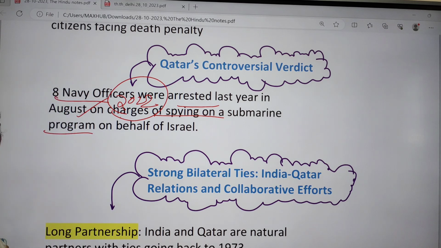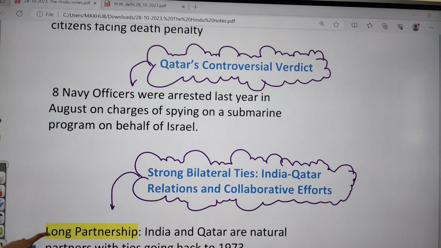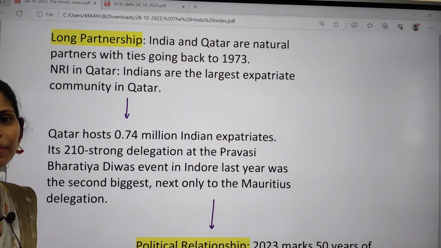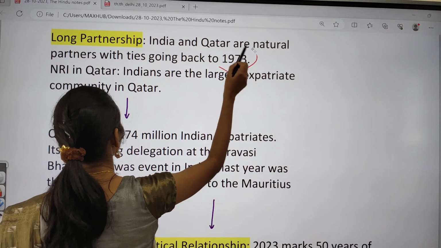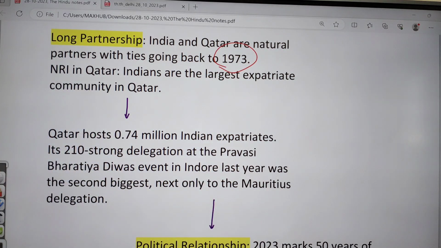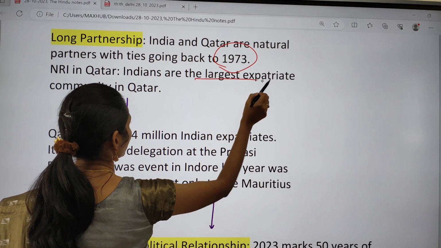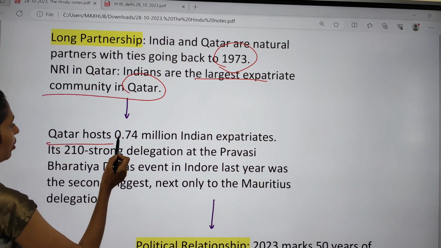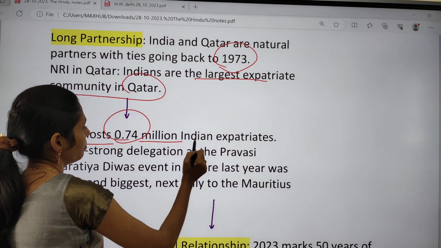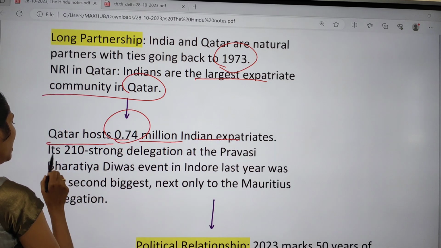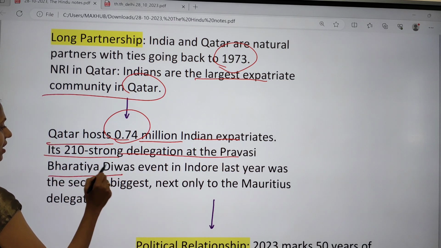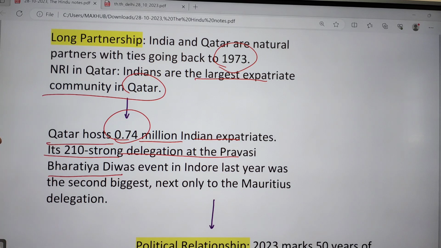If you're talking about the relationship between India and Qatar, there is a long partnership which started in 1973 itself. If you're talking about NRIs in Qatar, there is a large Indian population committed in Qatar. Qatar hosts about 0.74 million Indian expatriates, with a 210 strong delegation at the Pravasi Bharatiya Divas event in Indore last year.